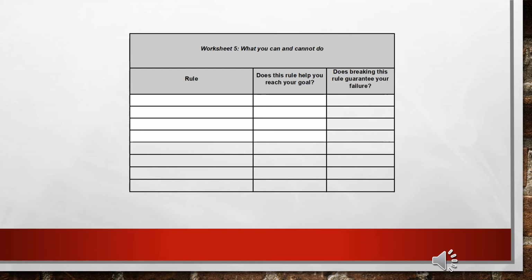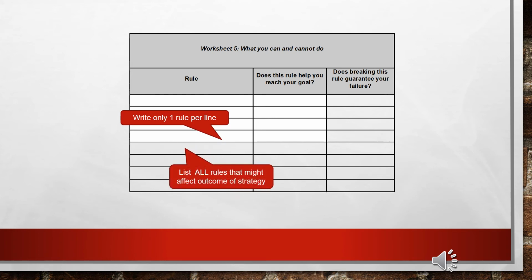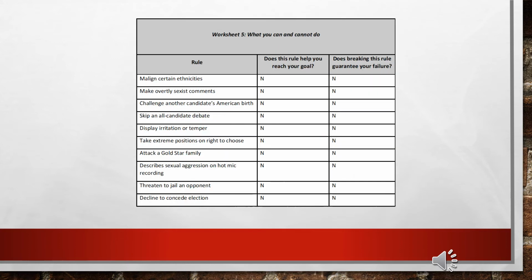There are 4 instructions for Worksheet 5. First, write only 1 rule per line. Second, list all the rules that might affect the outcome of the strategy. Third, answer yes or no in column 3. And 4, answer yes or no in column 4. And this is what Worksheet 5 looks like, completed with an analysis of Donald Trump's 2016 campaign.